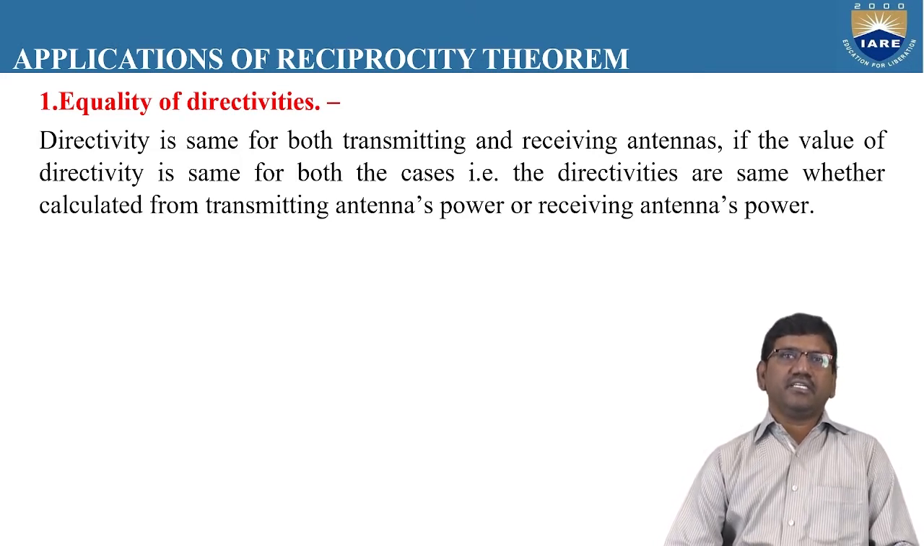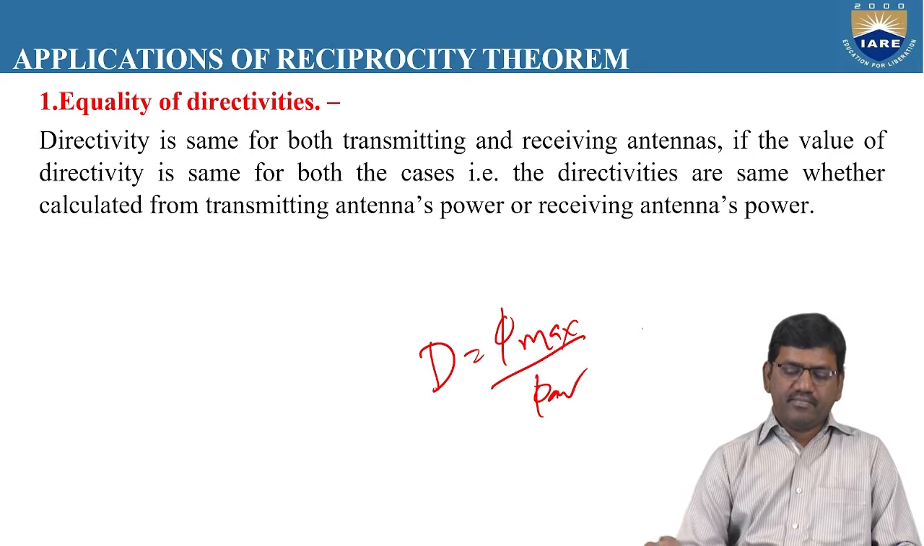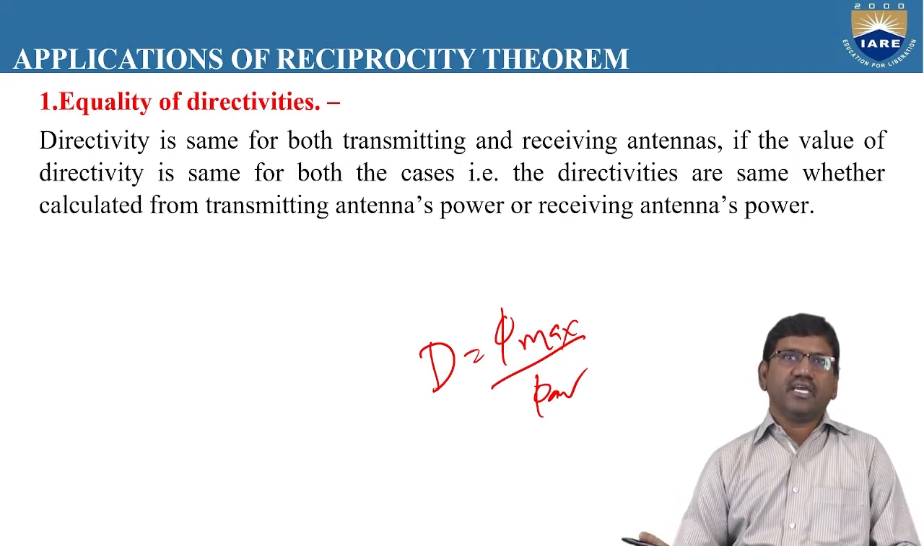Generally the directivity expression is given by D is equal to pi max by pi AV. That means the directive gain is measured by the ratio of the radiation intensity to the average radiation intensity. So the directivities are same whether calculated from the transmitting antenna's power or the receiving antenna's power.